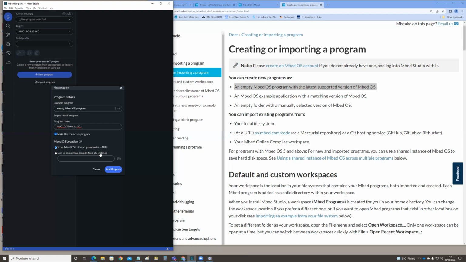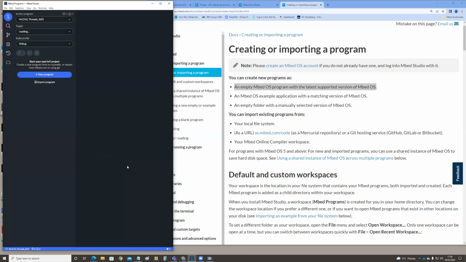It means that I have already earlier installed the Mbed OS operating system in one folder in my computer, but no, I haven't. So store Mbed OS in the program folder and add the program. And then it says it's the active program, MCO10 treats, and so on.